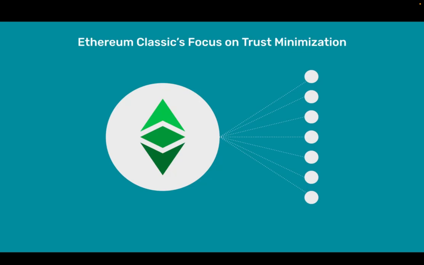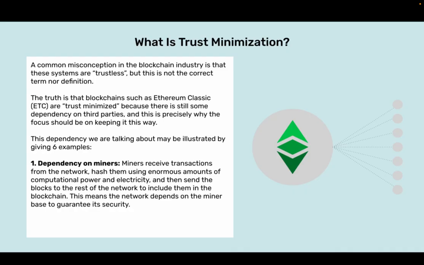Ethereum Classic's focus on trust minimization. A common misconception in the blockchain industry is that these systems are trustless, but this is not the correct term nor definition. The truth is that blockchains such as Ethereum Classic, ETC, are trust minimized because there is still some dependency on third parties, and this is precisely why the focus should be on keeping it this way.